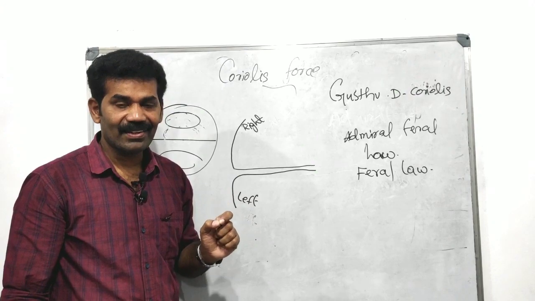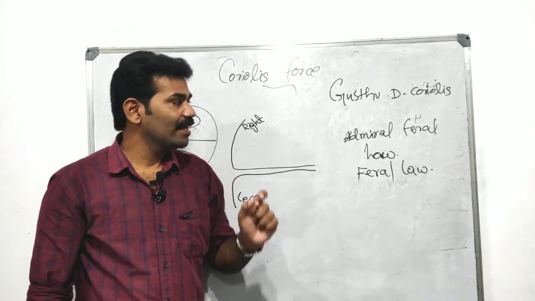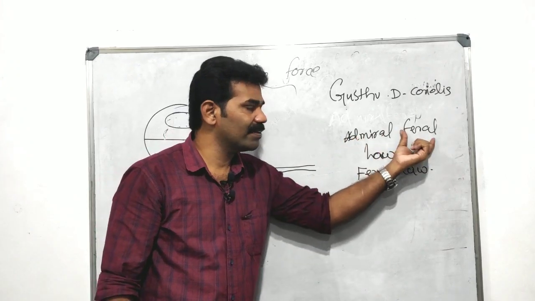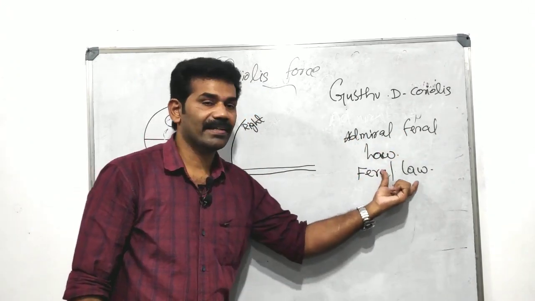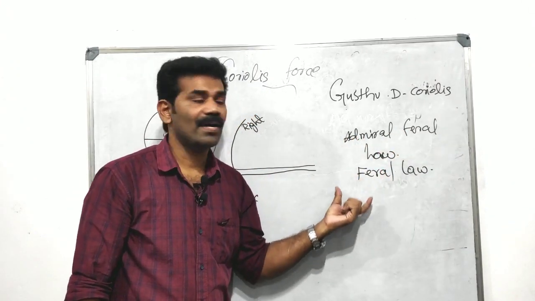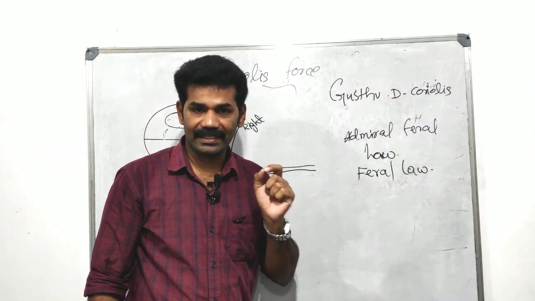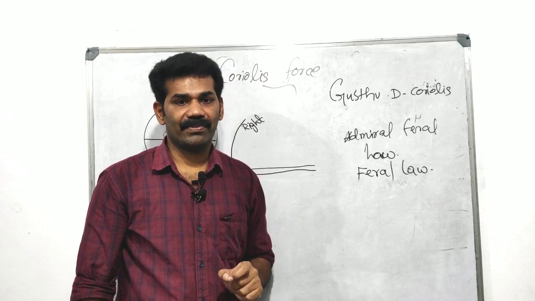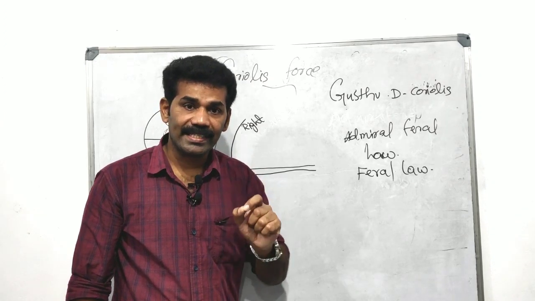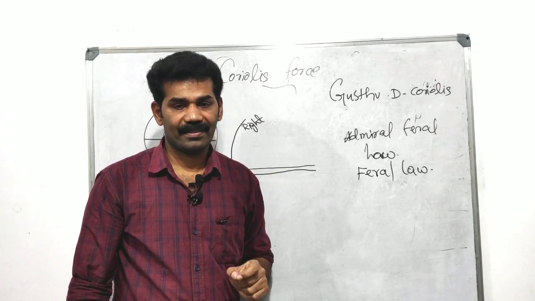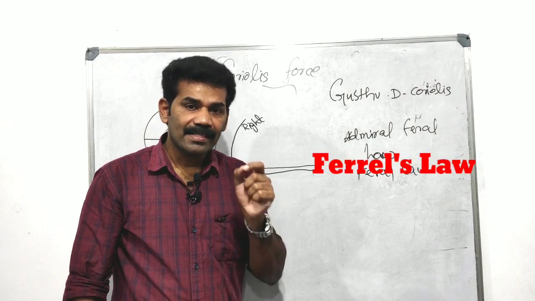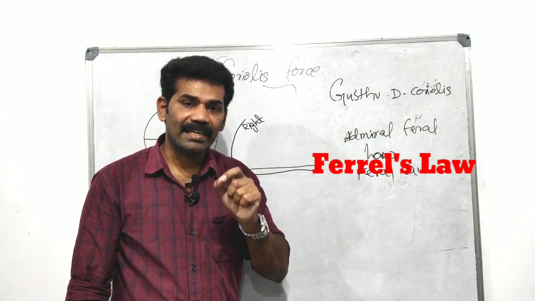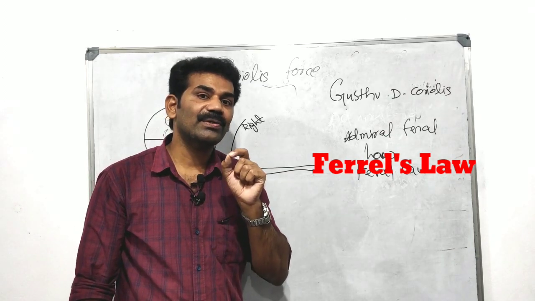Okay, it has a law. This law was put forward by Admiral Ferrel. It is known as Ferrel's law. What is that Ferrel's law? Admiral Ferrel found that winds in the northern hemisphere deflect towards the right, and also in the southern hemisphere get deflected towards the left due to the Coriolis force.